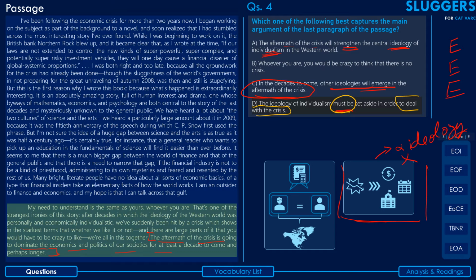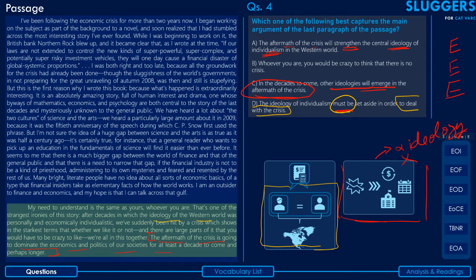When he talks about the irony in this part of the passage, that it's an irony that after decades in which the ideology of the Western world was mainly individualistic, now we are in a situation where we are in a fix together, right? Not individualistic. We're not in a position where we can take an individualistic stand.